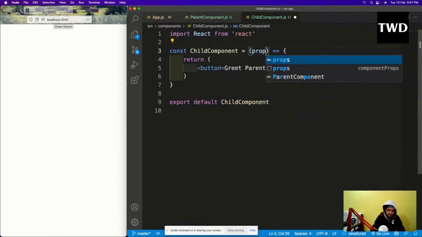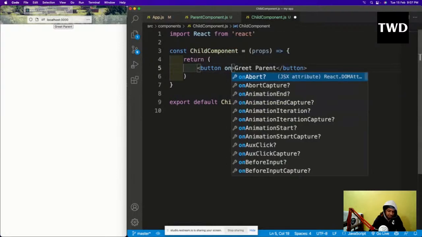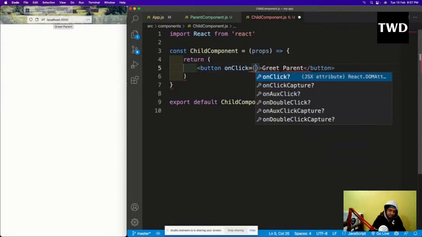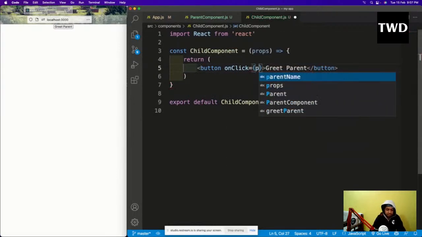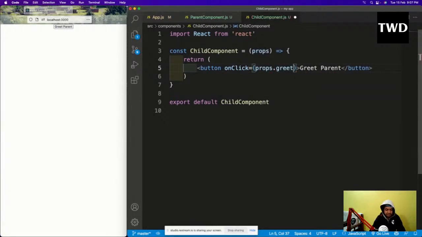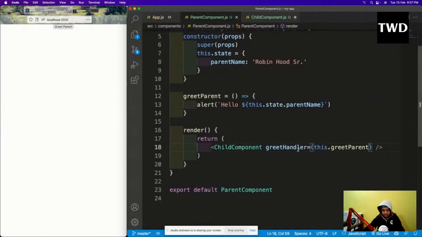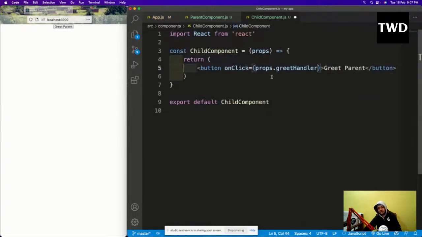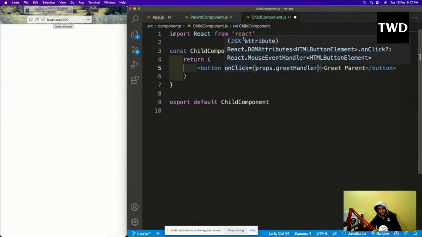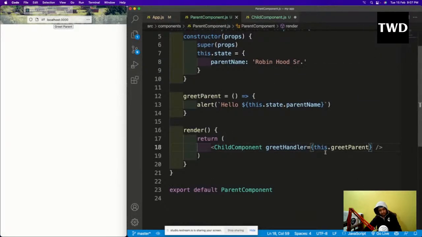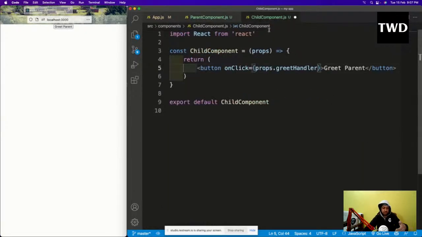Now I'm getting props. So what is this props? On this button I will set onClick equal to props.greetHandler, because the prop's name is greetHandler. When we call props.greetHandler on click, it will come back here, and this.greetParent is actually a function, so it will be called. So this is the opposite way, this is the callback function.